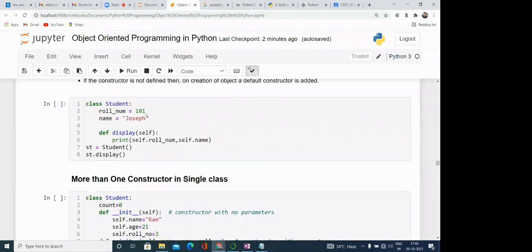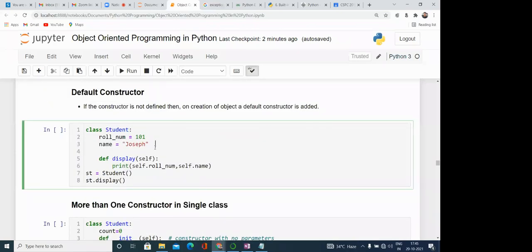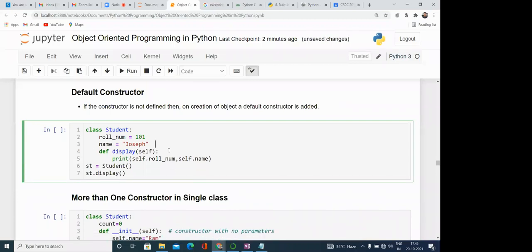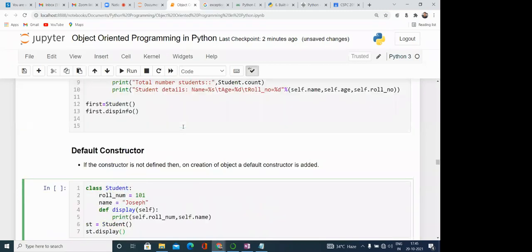If we don't have any constructor in the class, then the Python environment adds a default constructor. It provides a default constructor. Like here you can see roll number and name, these are the class variables, and one method is there, which uses an instance variable. So here we are creating an object and calling st.display. What is the meaning? Basically a default constructor is created by the Python environment.